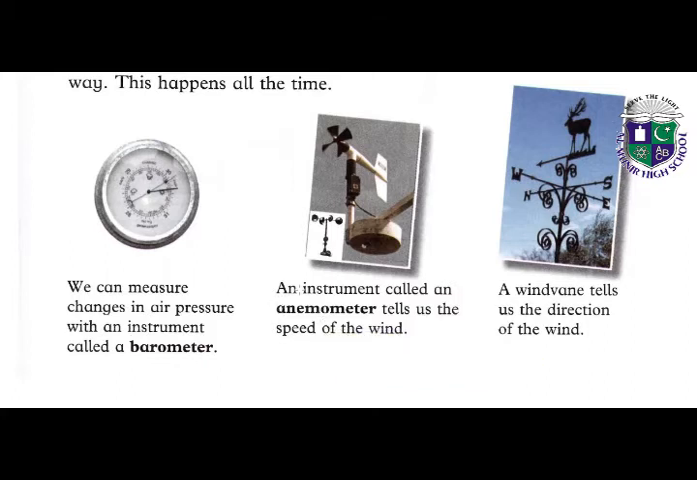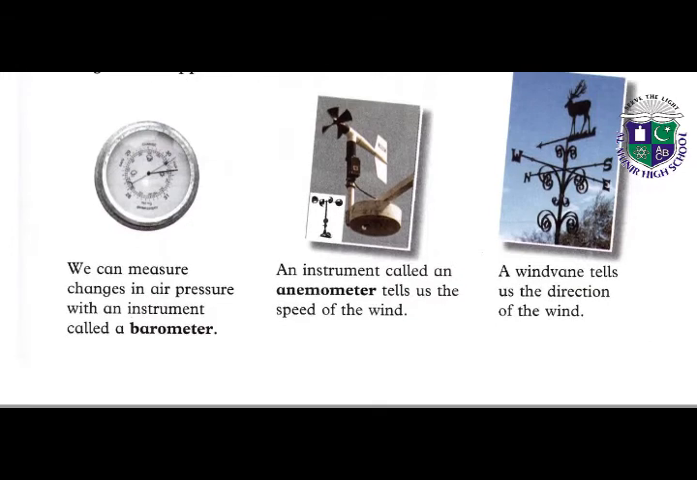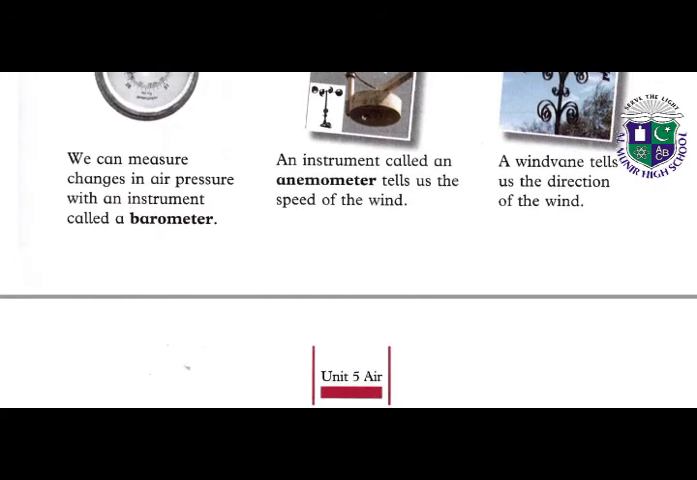Also, we have another instrument through which we can calculate the speed of the wind, and this instrument's name is anemometer. Anemometer. Yes, look at the spellings of anemometer. A-N-E-M-O-M-E-T-E-R. Anemometer. And wind vane. This instrument is used to find the direction of the wind. Yes, students, it's very interesting.